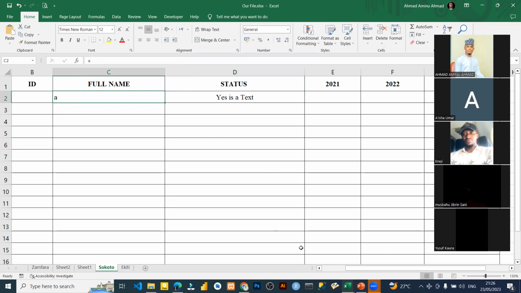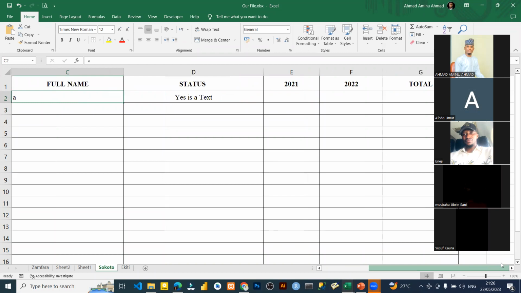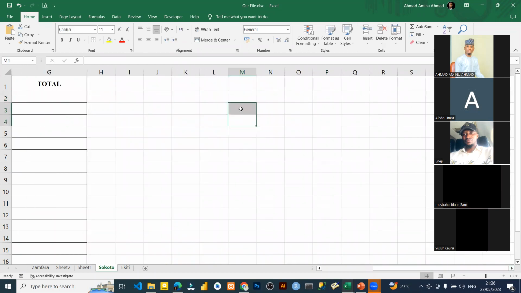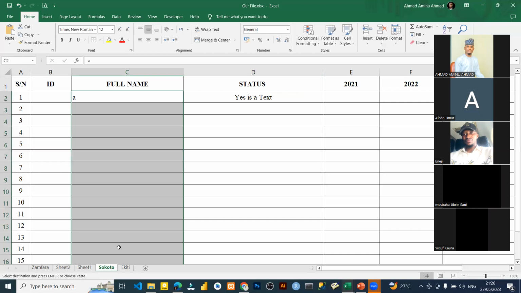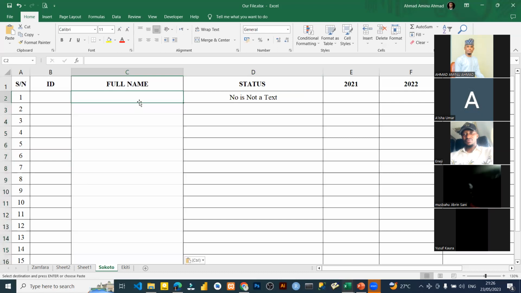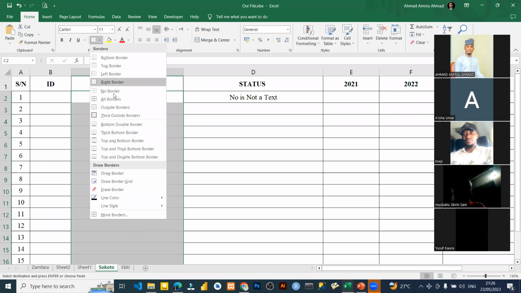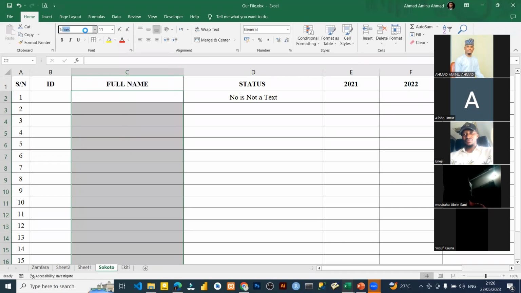Okay, let me do something. It's because this cell, I already changed it. Let me just copy this somewhere and change the format of the cell. That one is doing all this for us. Okay, this is how we want it to be. Sorry, it's because I changed everything to text.